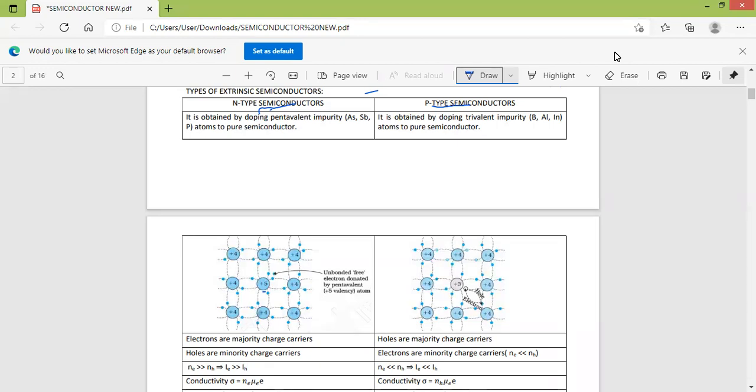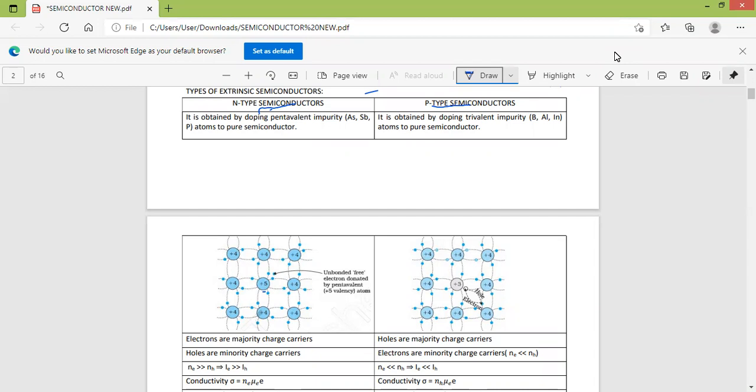So even at 0 Kelvin, this electron is available for conduction because it is not involved in any covalent bond formation and it is weakly bound to the atom. As a result, it is available for conduction even at low temperature.